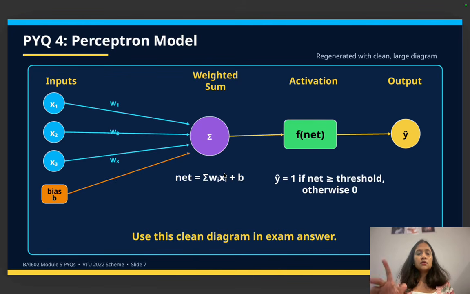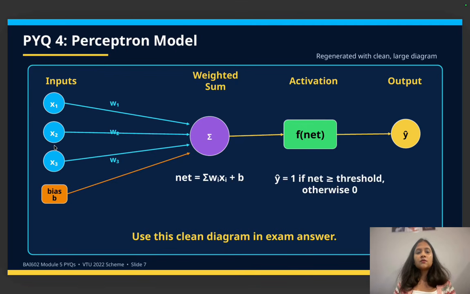Yeah, so that's it. Next, the perceptron model. This is the diagram you have to remember for the perceptron model. You are going to have input values, and along with the input values, you are going to have the weights plus bias, the bias value B.